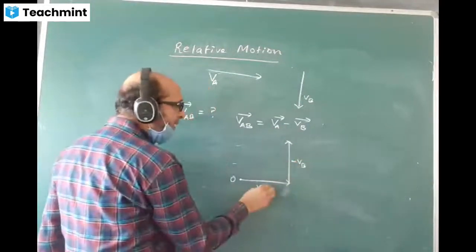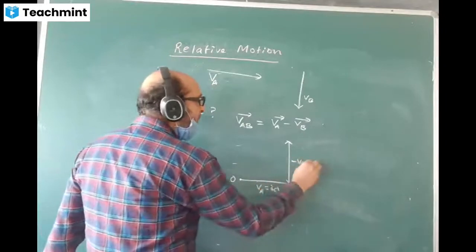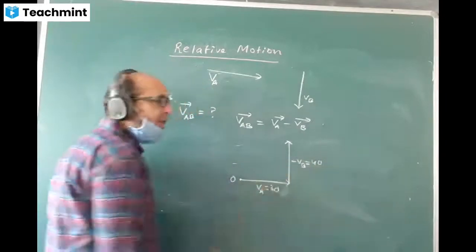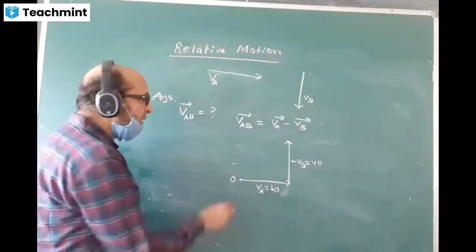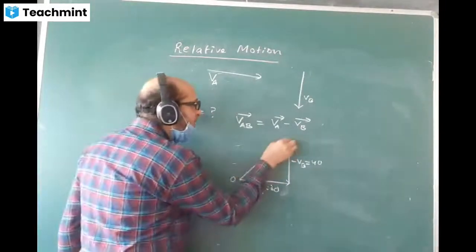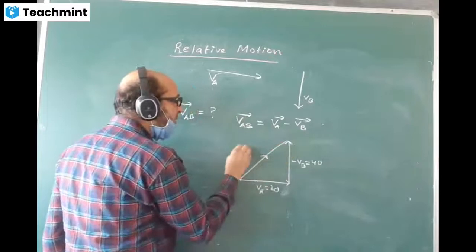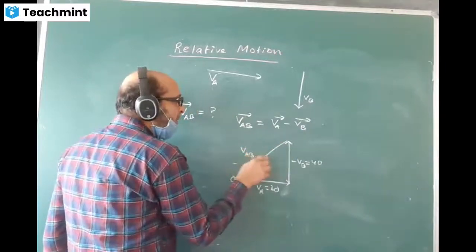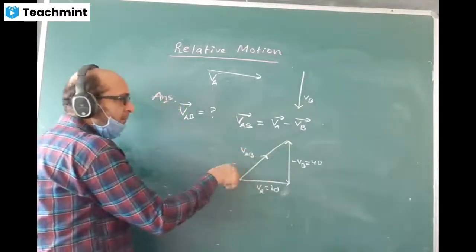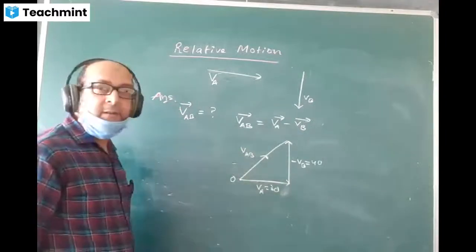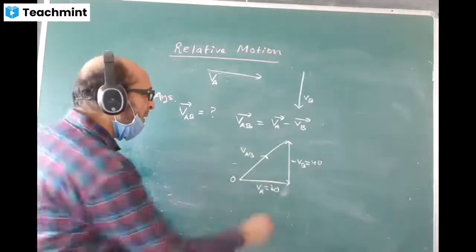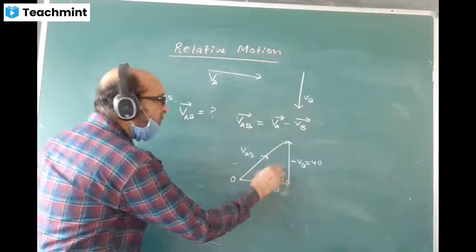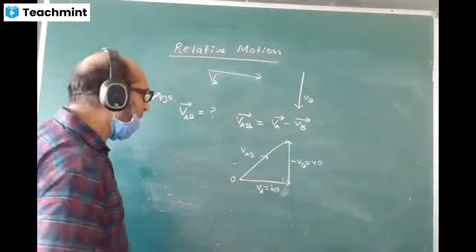VA value is how much? 30. VB value is how much? 40. Of course, unit is kilometer per hour. Then the resultant will be from here till here, joining the initial point to the final point. This is VAB, the direction of the resultant. Can you find the value of VAB? Find out using Pythagoras. Angle between them is 90 degrees. So use Pythagoras theorem and find out.